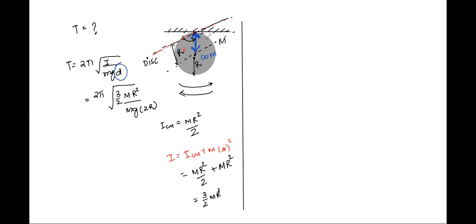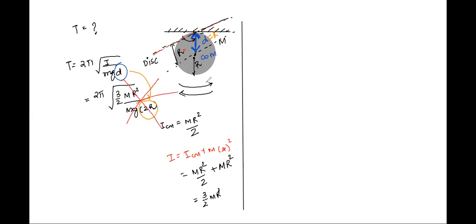How much is it equal to? Sir, it's equal to R. But what have I written? 2R. So is the substitution correct? No, sir.